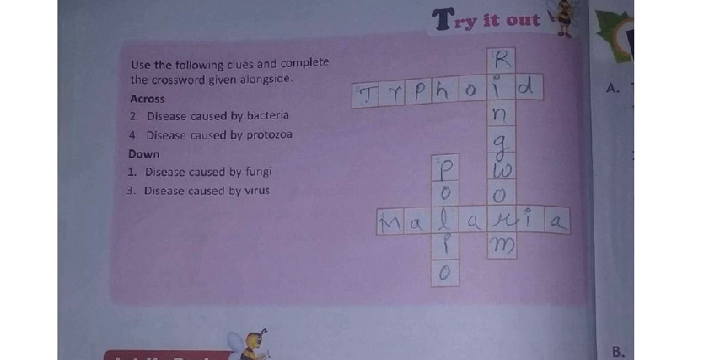Here numbers are there, across, down. Okay, 2, 4, 1 and 3 are there, no? Second one, disease caused by the bacteria. Where is the number 2? You see, across means what? Horizontal, like this, no? By bacteria what disease will you get? Typhoid. So right here are the letters sufficient or not? TYPHOID, typhoid spelling we got correctly here.